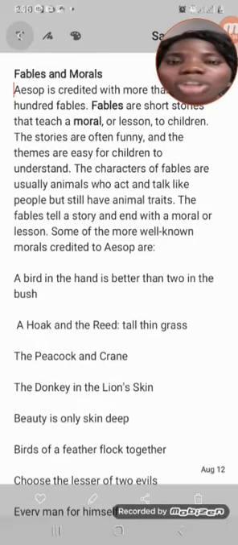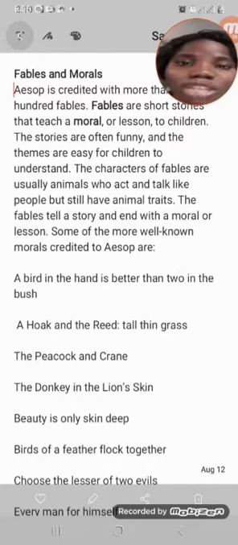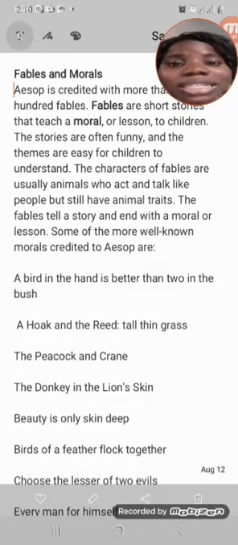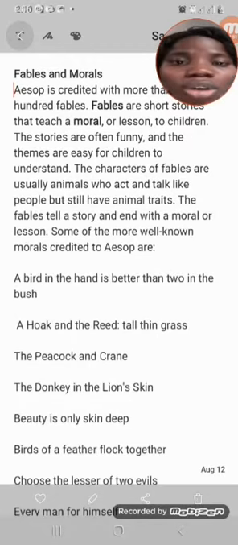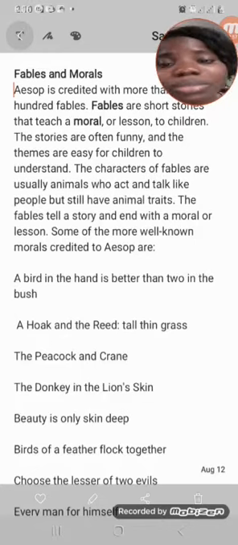You don't put what should come last at the beginning, unless you are using flashback. You know what a flashback is? Flashback is a situation whereby you bring a past action, something that happened in the past, to the present to show us what had happened in the past. Do you get it now? So your events should be well arranged.